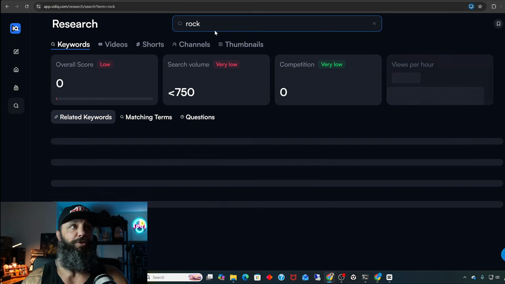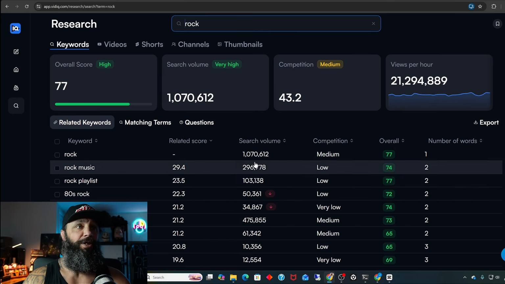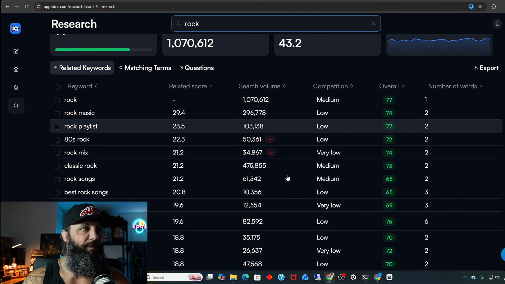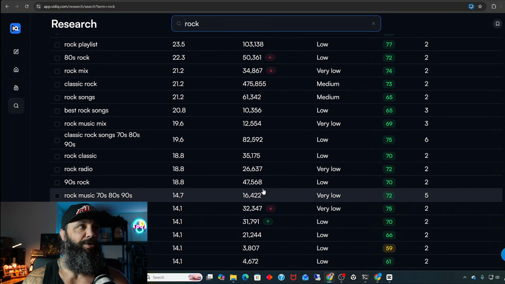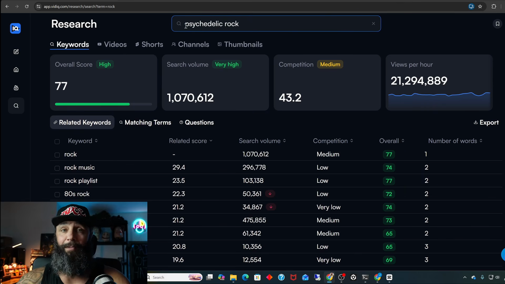Rock would be the major genre. I consider the major niches like hip hop, R&B, rap, rock, country, I consider those the genres, and I consider what we do making music for niches, because rock is huge, has 1 million searches. Yeah, it's medium intensity and whatnot, but you want to find something that has low competition and medium streams. And you're not always going to get the best stuff. So I've actually found this keyword through looking at YouTube videos that popped up on my home screen.